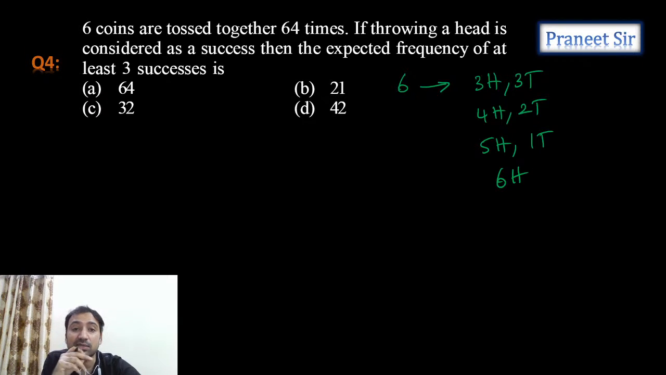When 6 coins are tossed together 64 times, if throwing a head is considered to be a success, then the expected frequency is what he is asking. So first we need to calculate what is the probability that, what is it, Mayank? Right. So first we need to calculate, when 6 coins are tossed, what is the probability that we get 3 heads, 4 heads, 5 heads and 6 heads.